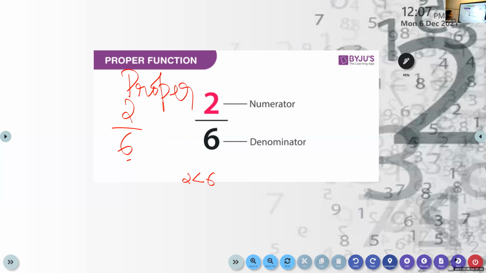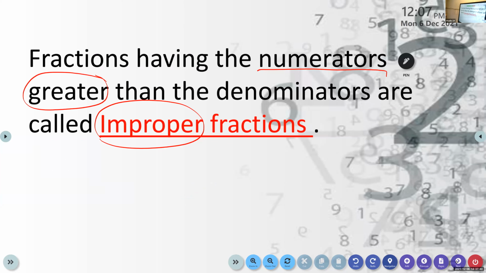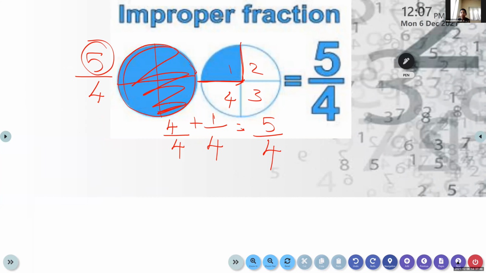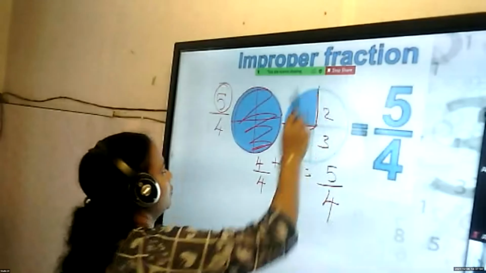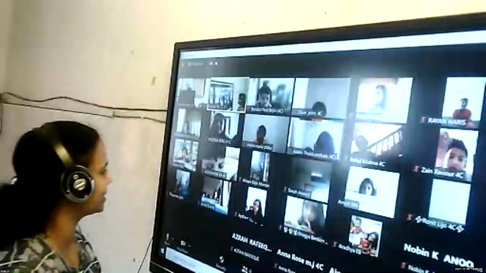An example for proper fraction is 2 by 6. And what about improper fraction, children? Fractions having numerator greater than the denominator. Such fractions are improper.